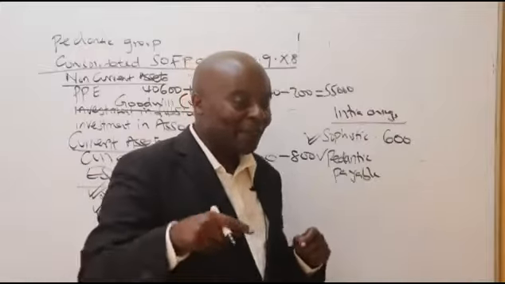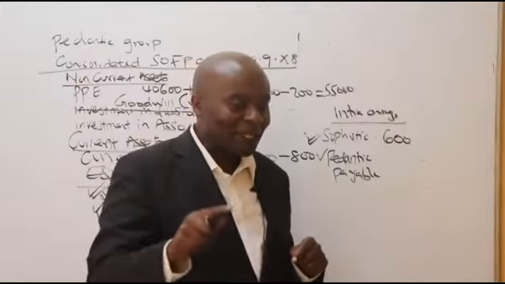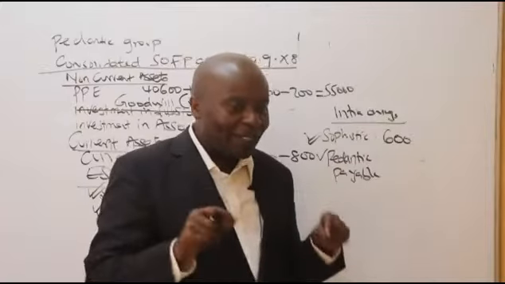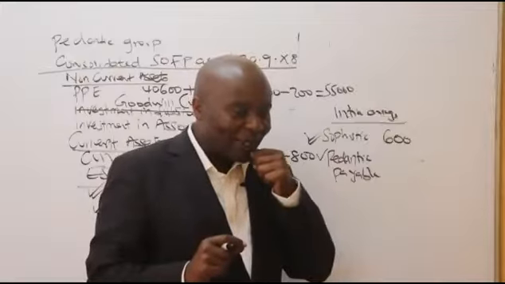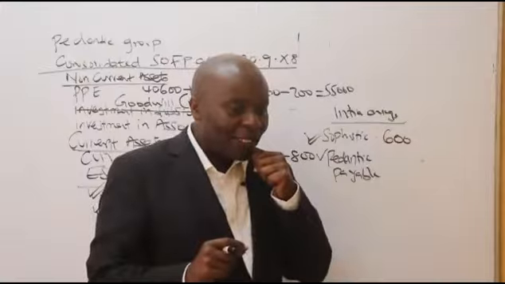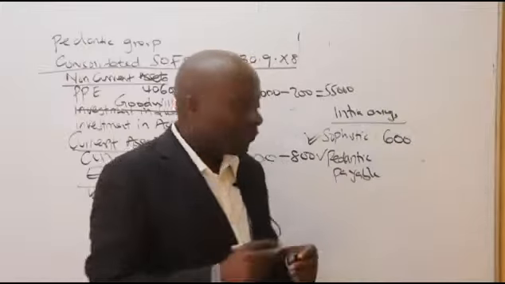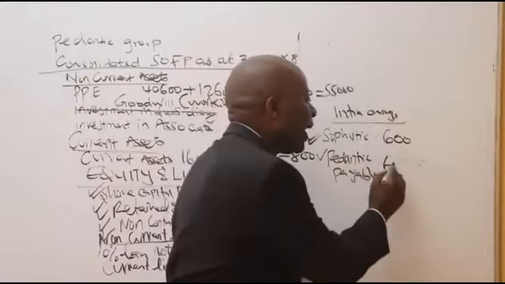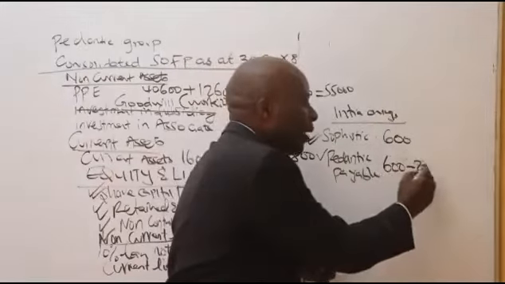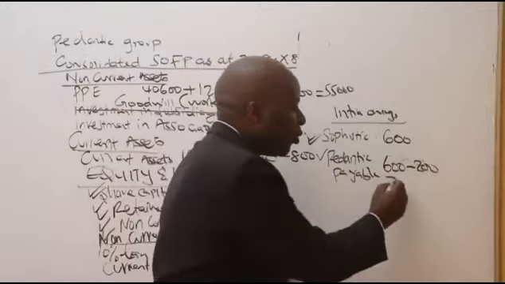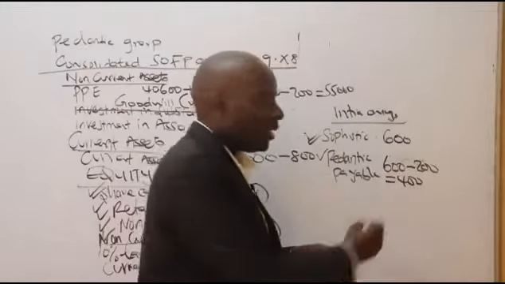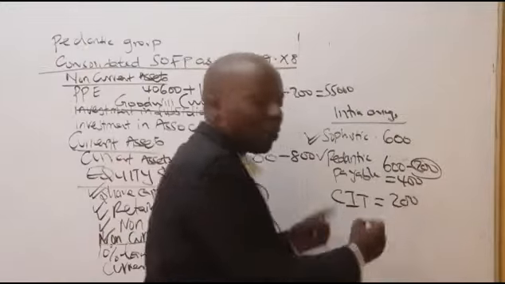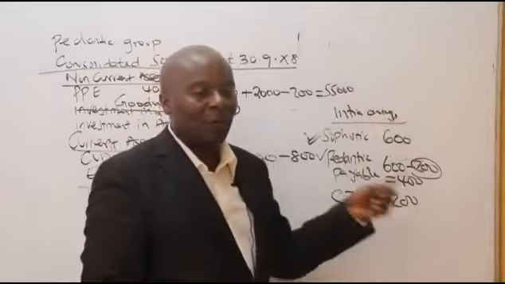Pedantic has already paid some money, which is 200. So currently, how much does pedantic owe? It's 400, really. Because pedantic initially had an owing of 600, but they have paid 200. So they owe 400. This 200 is what we call cash in transit. It's on the way. So the other company has not yet received the money to adjust their books.